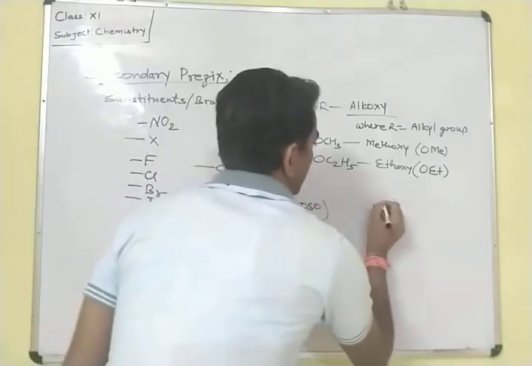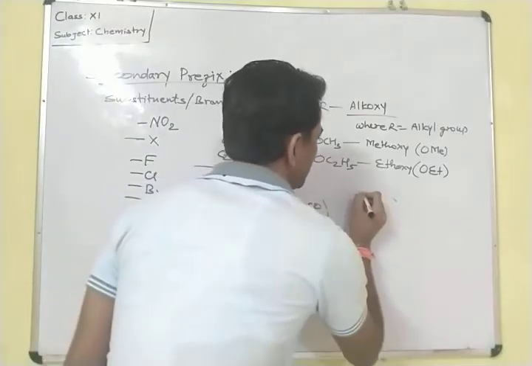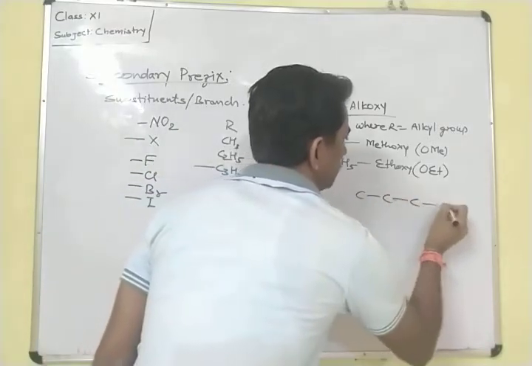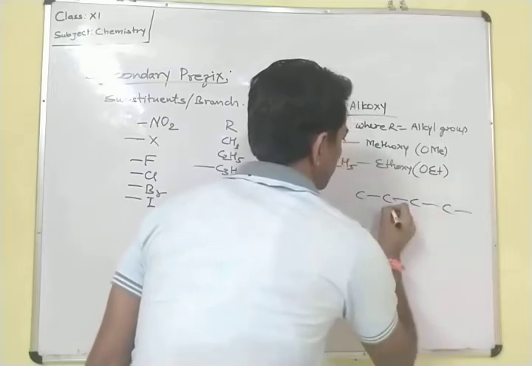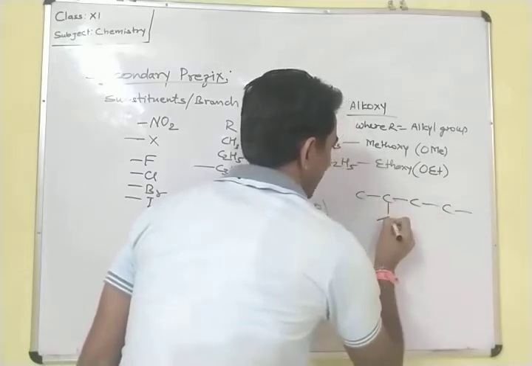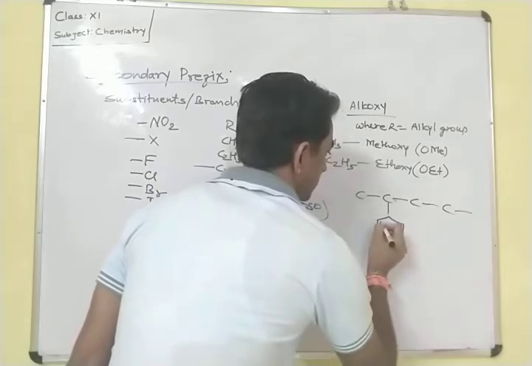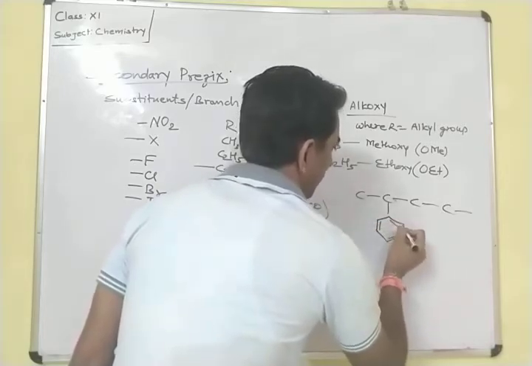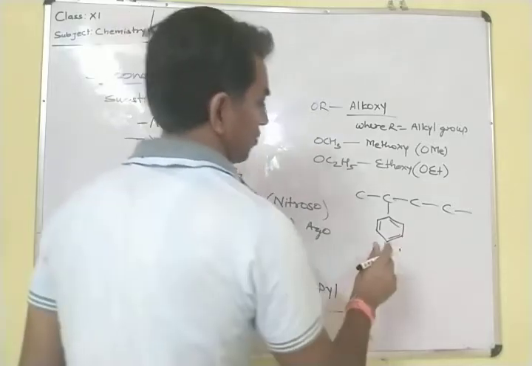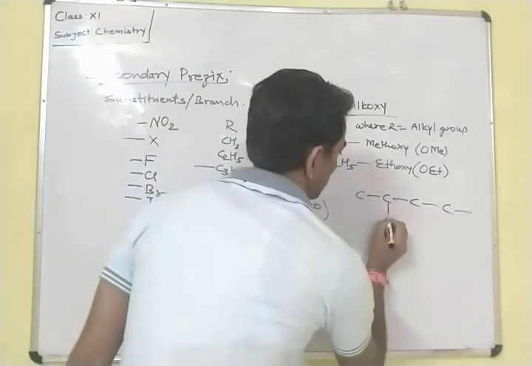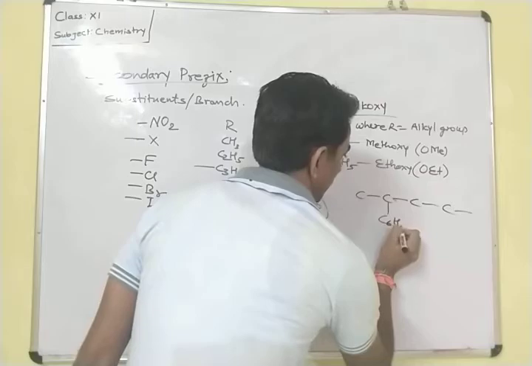If any phenyl, any benzene group is attached to the main carbon chain. Suppose this is the main carbon chain, and here one benzene group is attached, with alternate double bonds and single bonds, or we can also write C6H5.